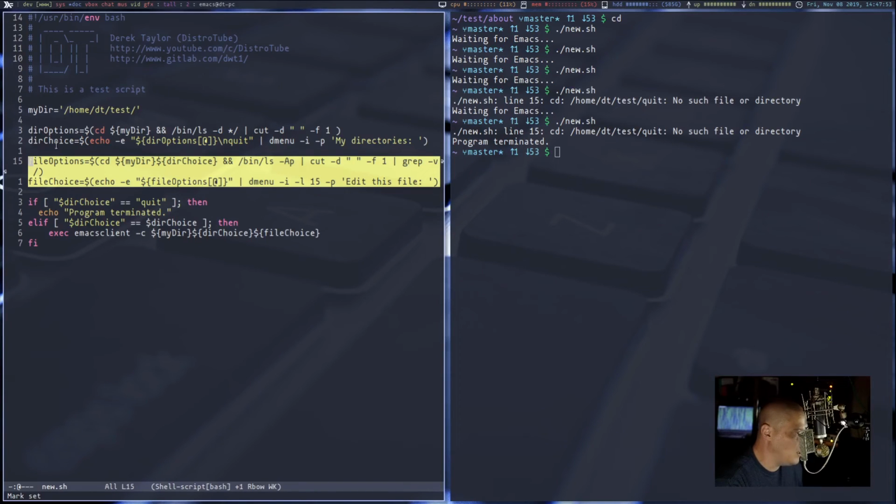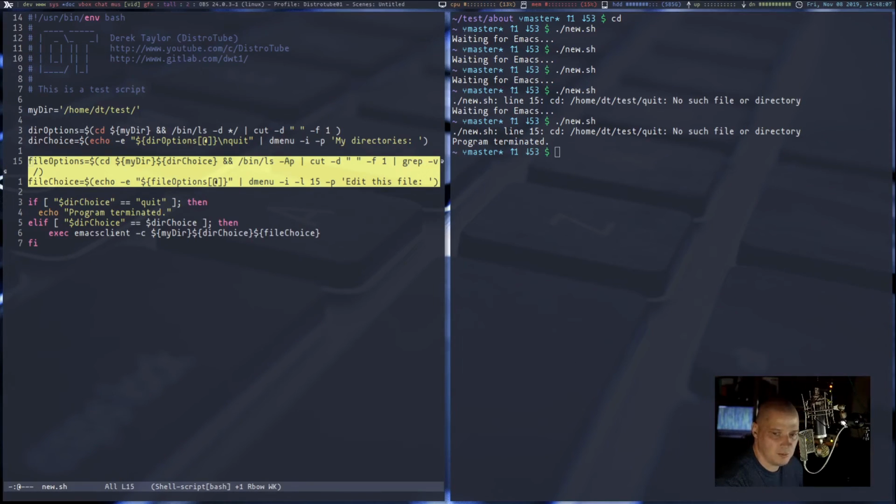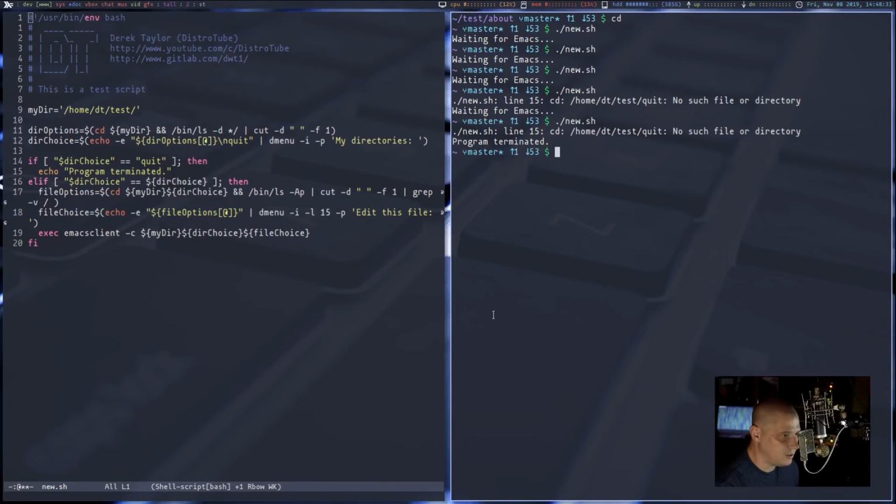Because this is stuff that's always going to be run, but I only want the file options and the file choice stuff to be run if directory choice is not quit. You know, I want it in the else if statement. So really, I just want to cut those and paste those inside the else if statement. All right, so I think I pasted that correctly.